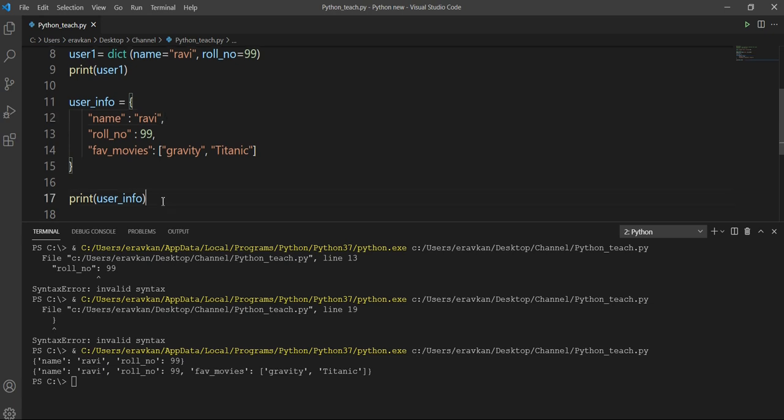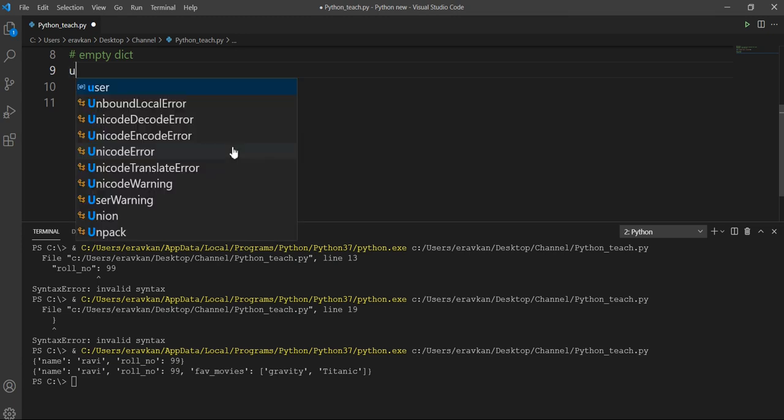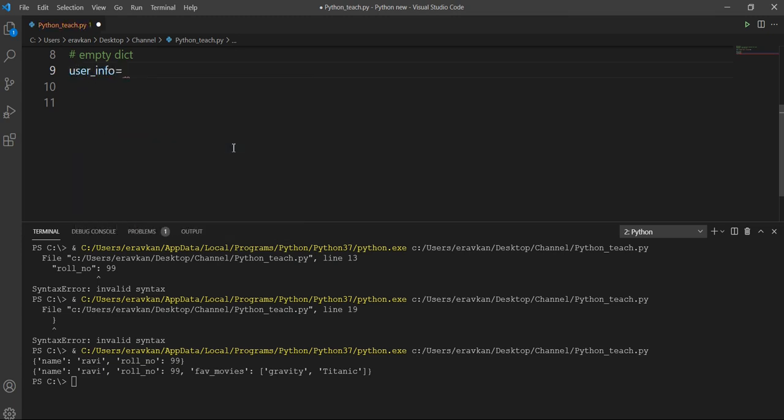Then how can we add data to a dictionary? Suppose I have to define an empty dictionary. Suppose I define a dictionary user_info. As we define a list by using square brackets, by using curly brackets we can define our empty dictionary. If I have to enter some data, I add a key by the name, and its value is Ravi. So this will be the key. In this way, I can add multiple key-values to my dictionary.